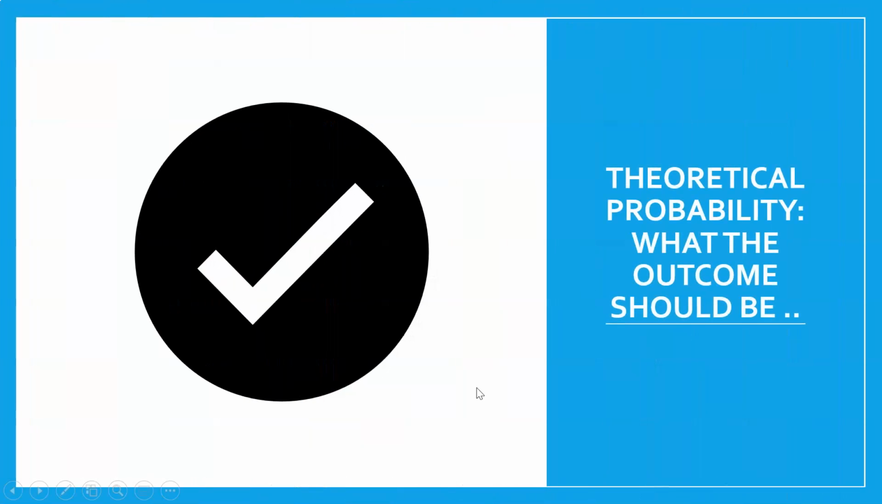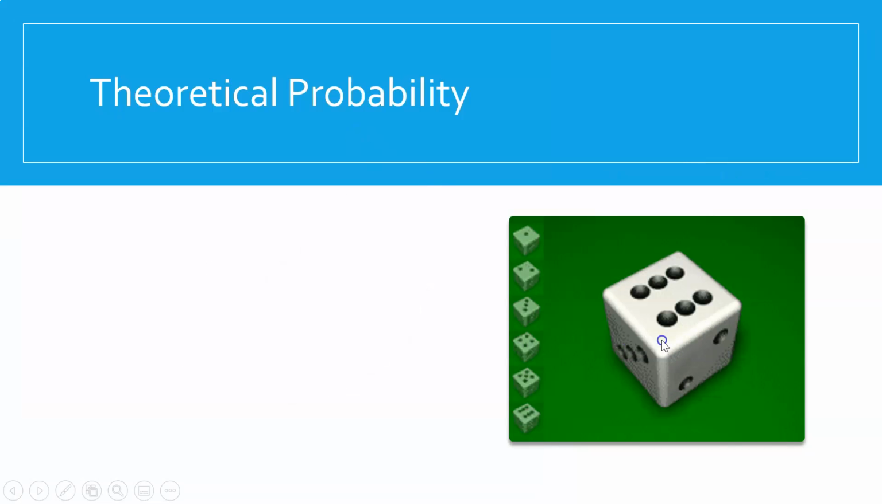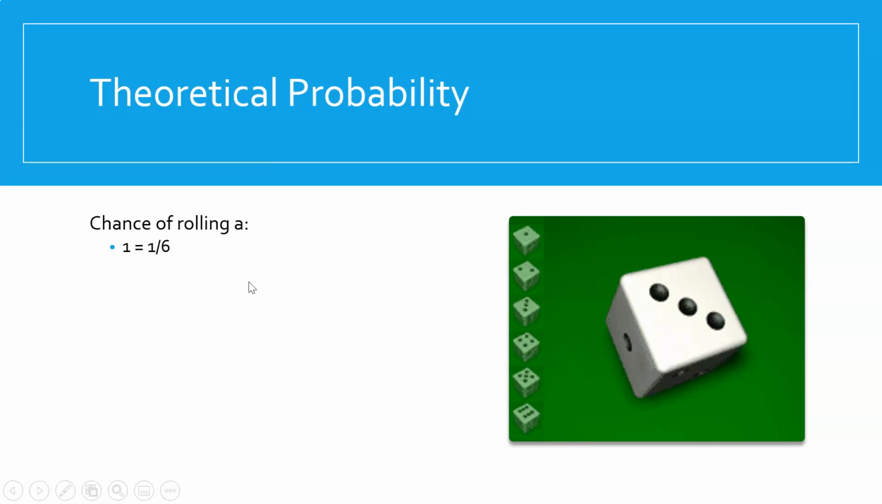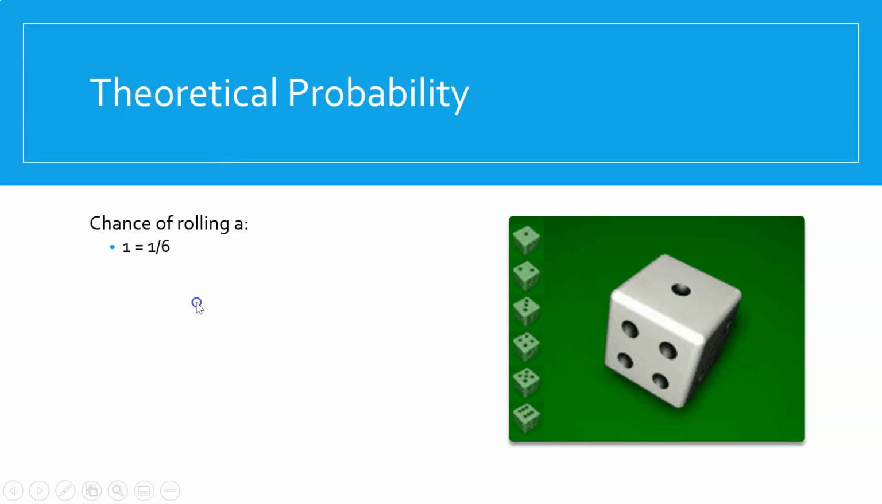All right, you would have started looking at probability, and we have these two things called theoretical probability, so what the outcome should be, and then we have our experimental probability, which is what we actually got in our experiment, whatever we're conducting. So let's have a bit more of a look at theoretical probability. If we're rolling a dice, the chance of rolling a 1 is 1 out of 6. We're looking at a 6-sided dice. I know some of you will say, but what if it was a 10-sided dice? Then our chance of rolling a 1 would be 1 out of 10.